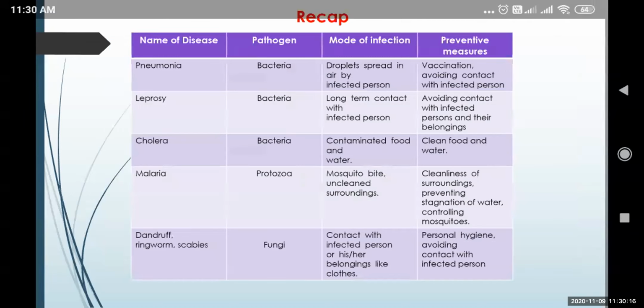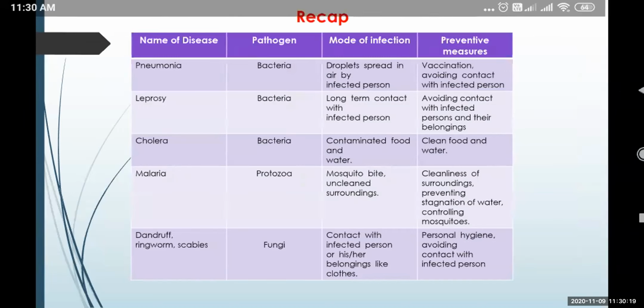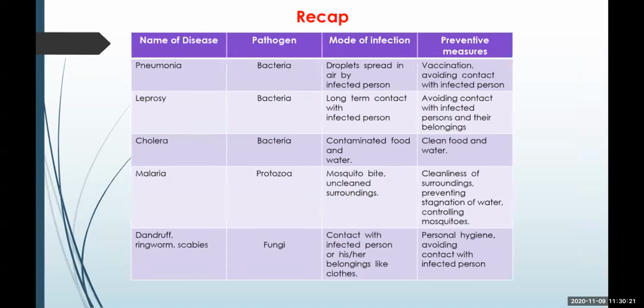Then the next is the bacterial disease, that is pneumonia, in which the infected person will develop a cough, and while coughing or sneezing, if the droplets fall on surfaces, a healthy person who comes in contact with this person or the infected surfaces might get infected too.